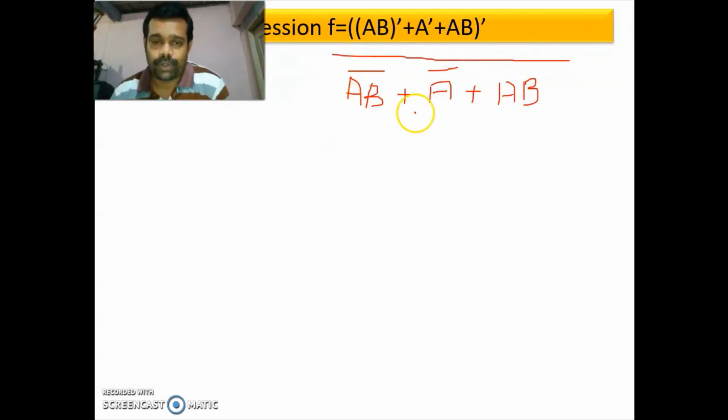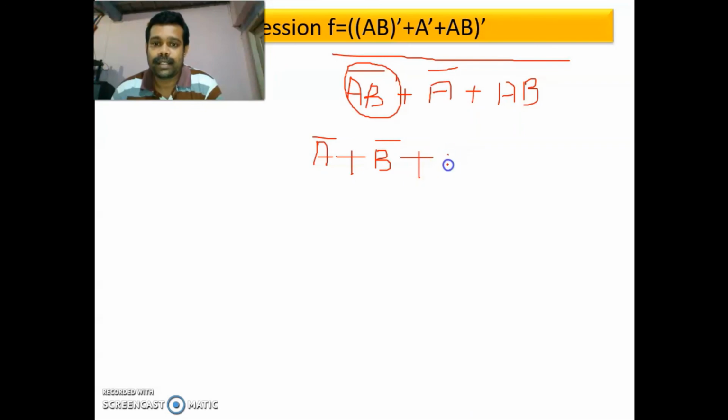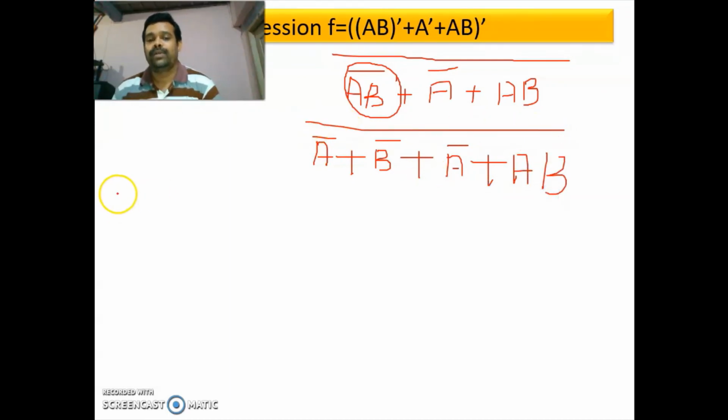So first, while getting an expression, we have to check which laws we can apply. While seeing this, here you can apply De Morgan's law. A into B the whole bar is equal to A bar plus B bar, plus (A bar plus A B) the whole bar.